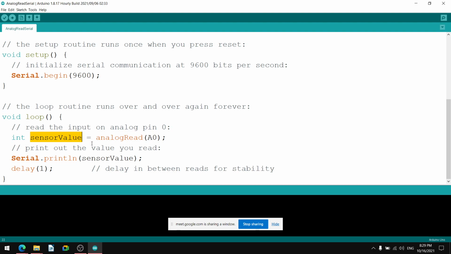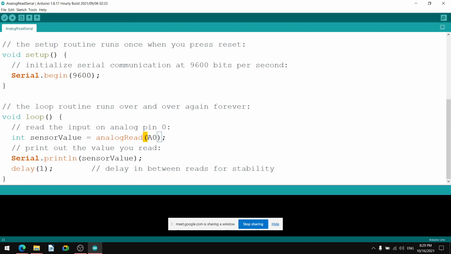Equal to analogRead. analogRead is the command instruction, shown in a different font color, red. The data type is shown in cyan, and sensorValue, the regular text that we name ourselves, is shown in black.